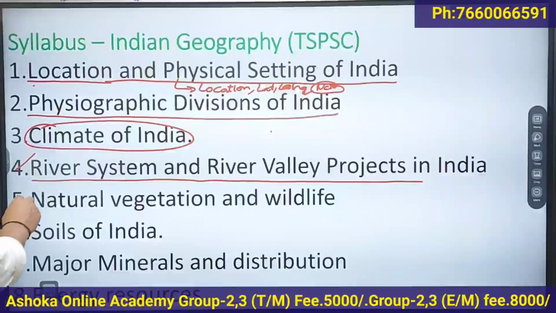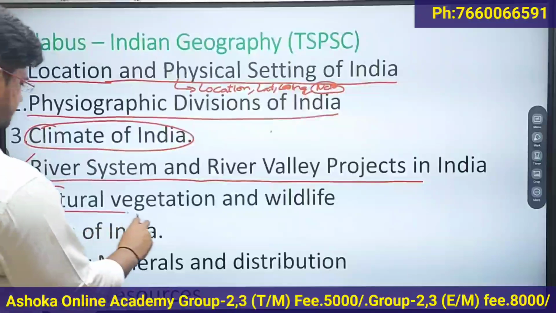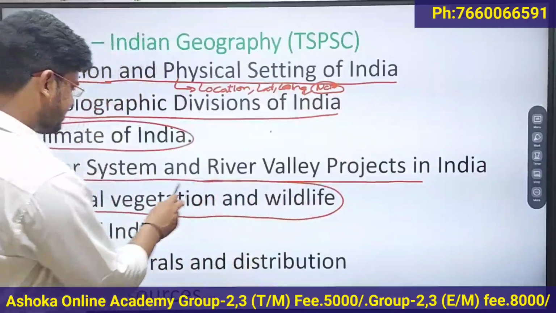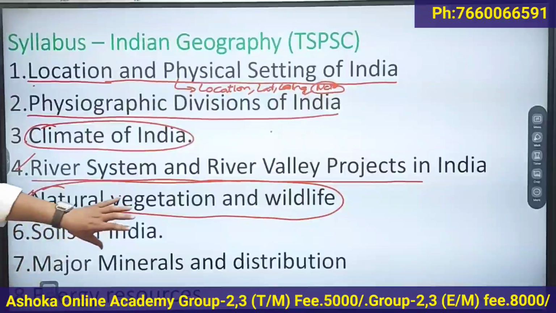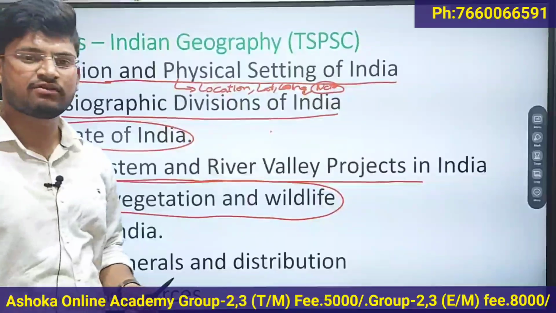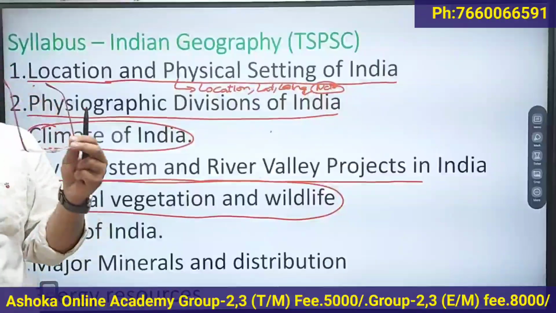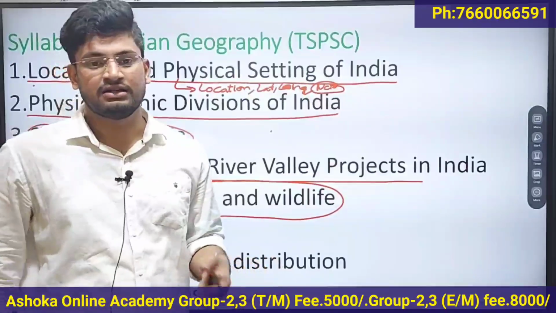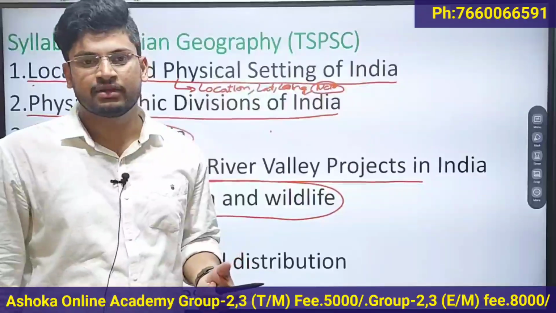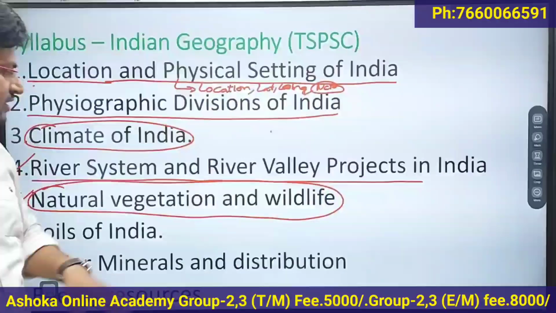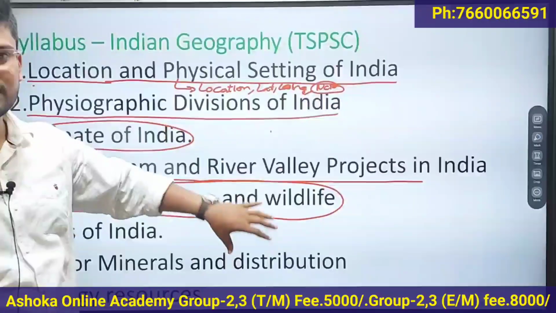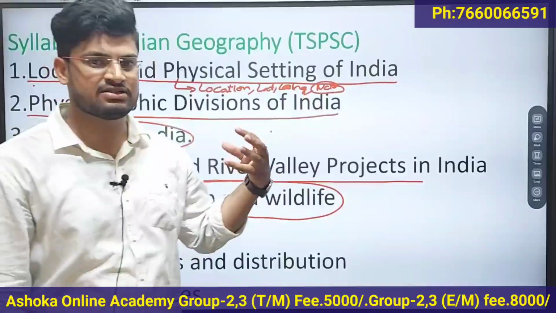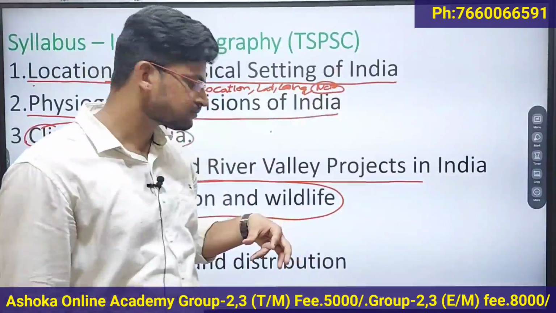Then the 5th chapter, that is the natural vegetation and wildlife of India. In this chapter you have to focus on the types of forests that are available in India, what trees are grown in each region, the percentage of forest in India, and the distribution of forests in the states: which state has the largest forest cover, which state has the smallest forest cover.